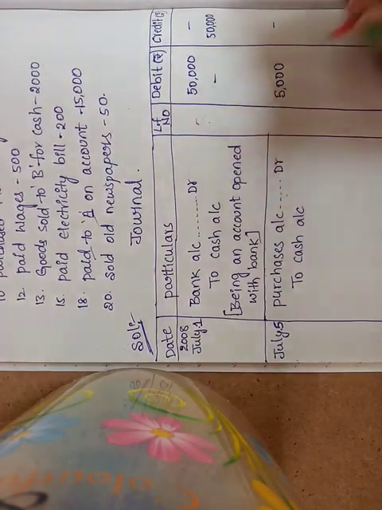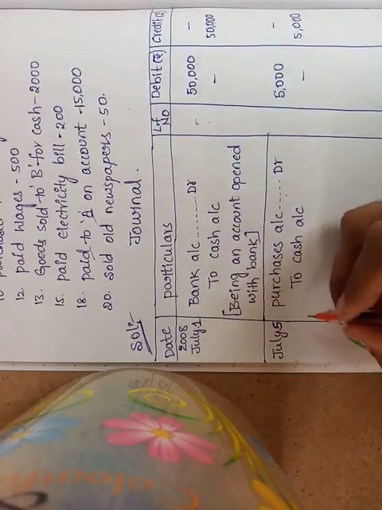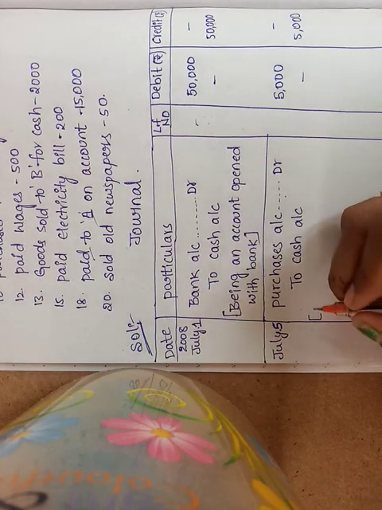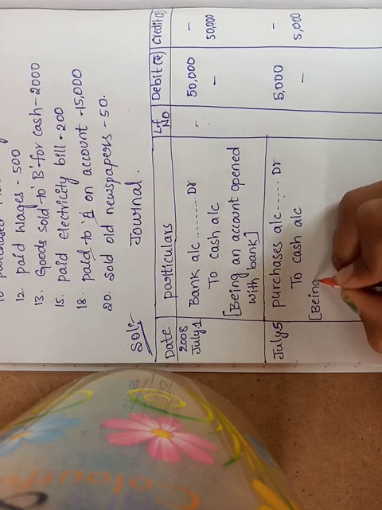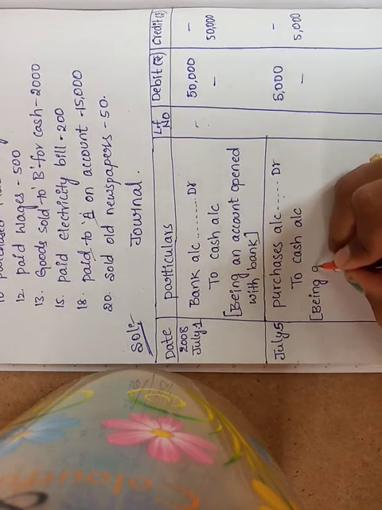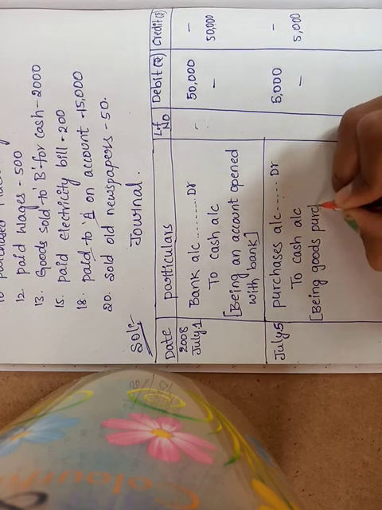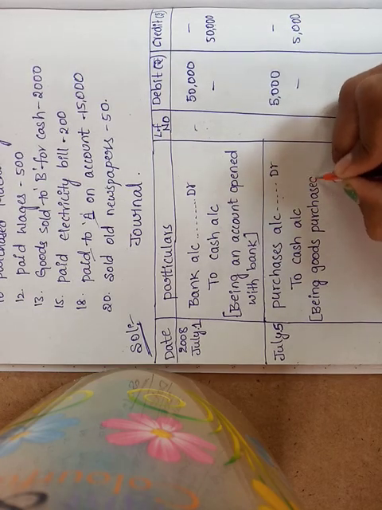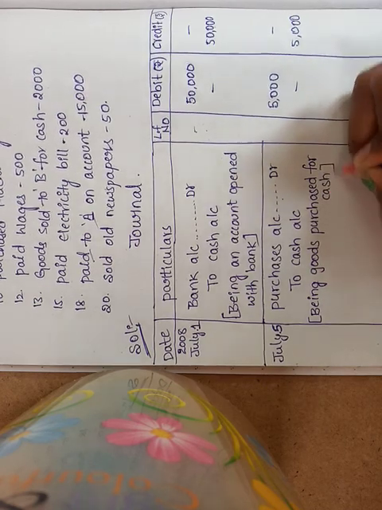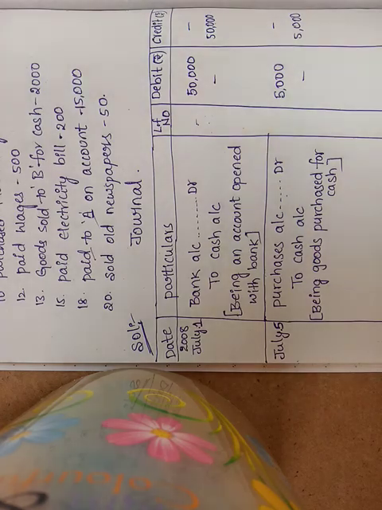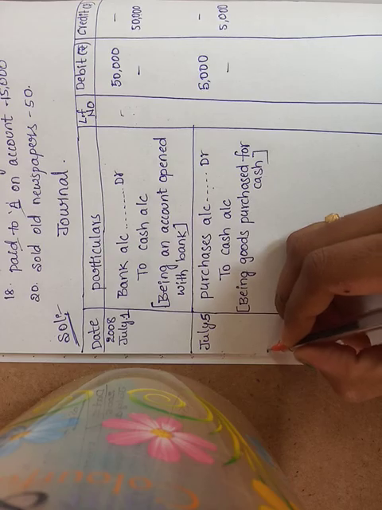Purchases account debit to cash account. Amount is rupees 5000. What is the narration? Being goods purchased for cash. Okay, being goods purchased for cash. So this is the second entry.